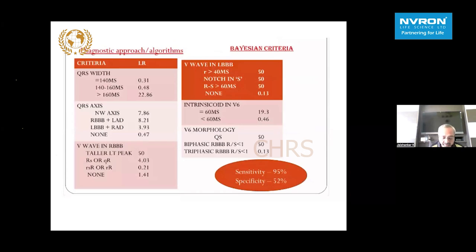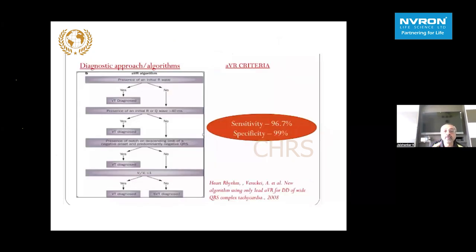I think I'm overshooting time, so I'm just going to rush up and go to the last criteria, the aVR criteria, where in aVR, if you look carefully during broad complex tachycardia, if you have an initial R wave, all the time it is VT. If you have an R wave or a Q wave, again it's going to be a VT. If there is a notch on the descending limb of the R wave, again it's going to be VT. Then measure the Vi to Vt, that is the initial to the terminal inscription, the voltage ratio less than 1 favors strongly VT. The sensitivity and specificity is very high, this so-called Vereckei criteria.